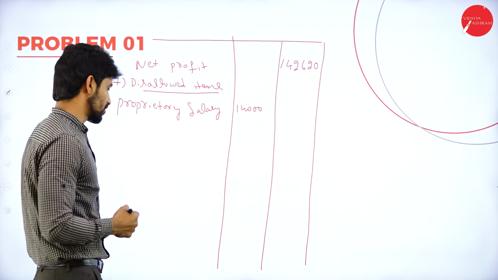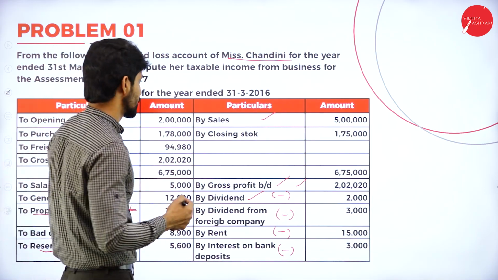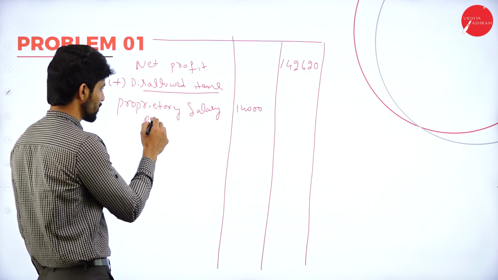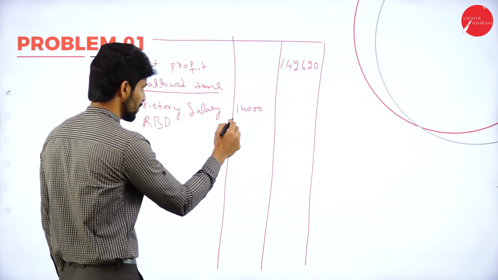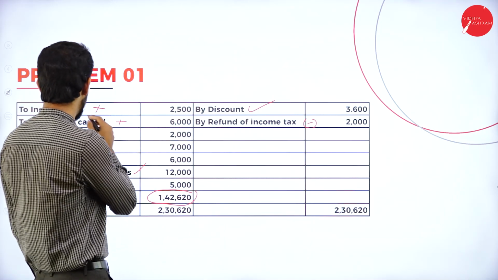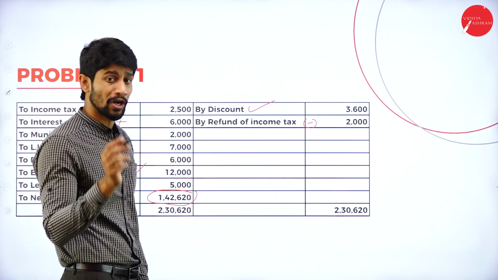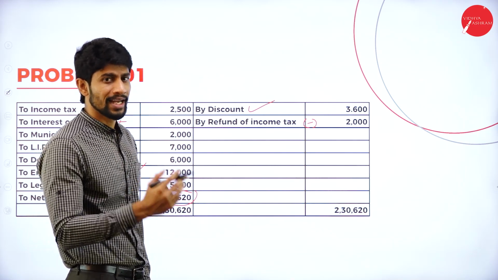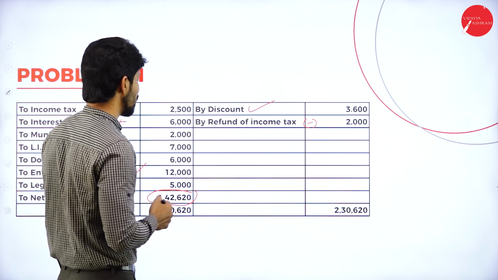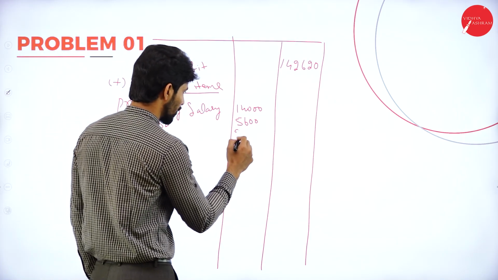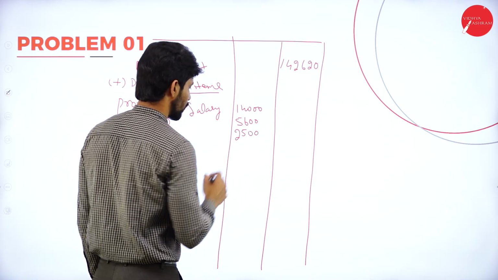Next, reserve for bad debts, that is 5,600. Next, income tax. He is not supposed to claim income tax as expenditure, but he claimed it as an expenditure. Add back to the net profit. So income tax 2,500. Okay.